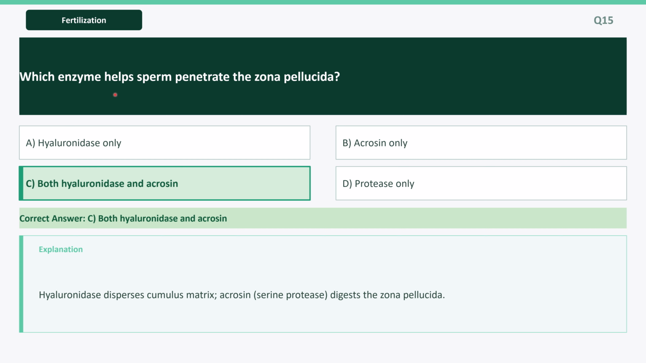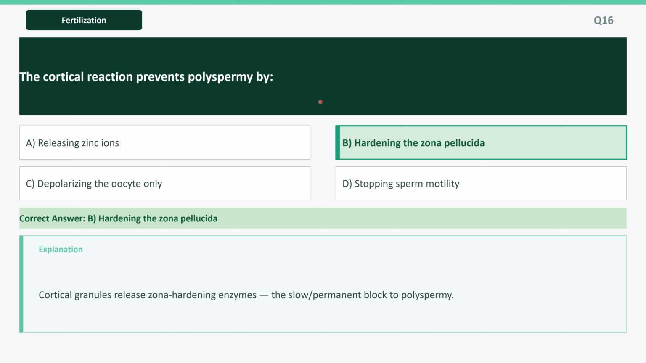Next question: which enzyme helps sperm penetrate the zona pellucida? It's option C, both hyaluronidase and acrosin. Hyaluronidase disperses the cumulus matrix. Acrosin, which is also called serine protease, digests the zona pellucida. Next question: the cortical reaction prevents polyspermy by, option B, hardening the zona pellucida.